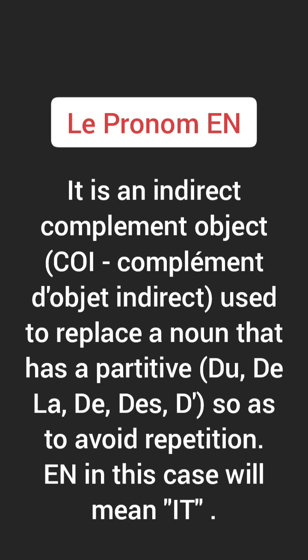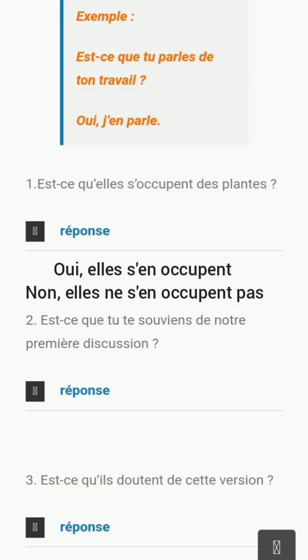We are going to do it in the negative and the positive way. Okay, I'm going to write out the answer so there's no problem. Number one, est-ce qu'elle s'occupe des plantes? Do they, that's many girls, take care of the plants? Now, have you seen the partitive there in the sentence, which means you will use en? So since we don't want to repeat plants again, we will say oui, elle s'en occupe.